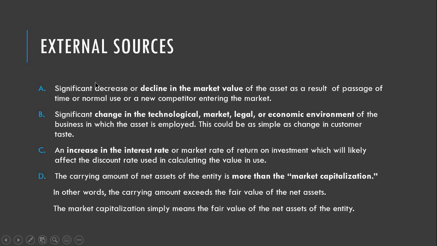Letter A: significant decrease or decline in the market value of the asset as a result of passage of time or normal use, or a new competitor entering the market. Technically, when the market value of the asset declines, the recoverable amount may decline as well, and it can be an indication of an impairment of the asset.